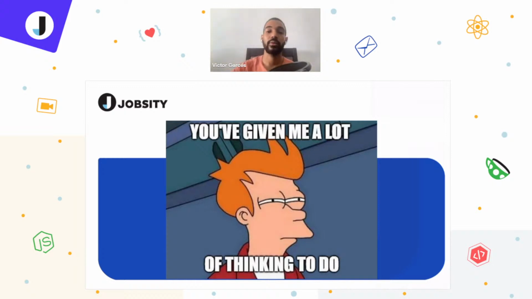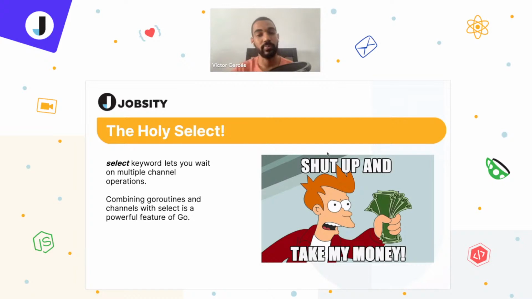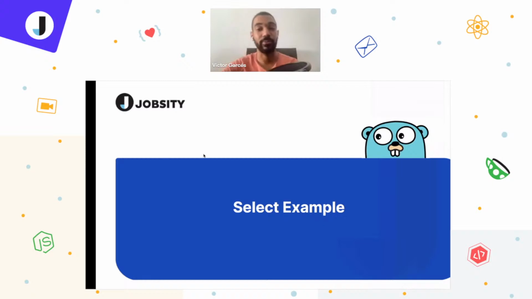Well, for that reason, they also add one more tool, the holy select. It's not really holy, but yeah, just to make it fun. The select keyword lets you wait on multiple channel operations, and combining Goroutines and channels with select is a powerful feature of Go. And if you handle that, you may consider yourself mid-senior or something if you want to. So, to prove that, let me show you an example.